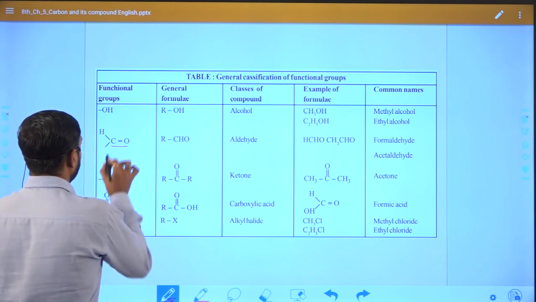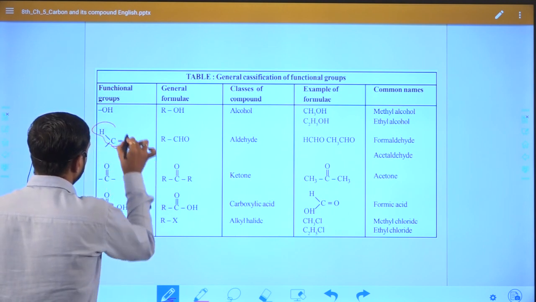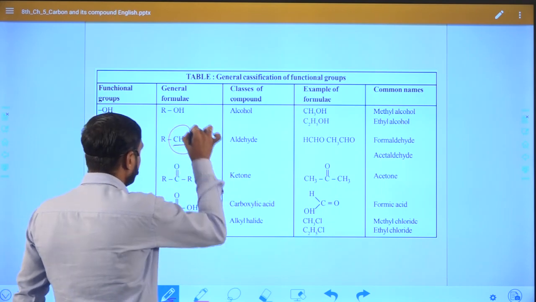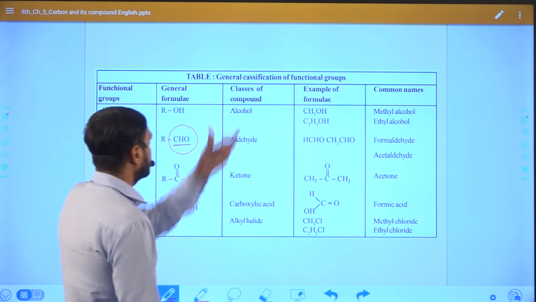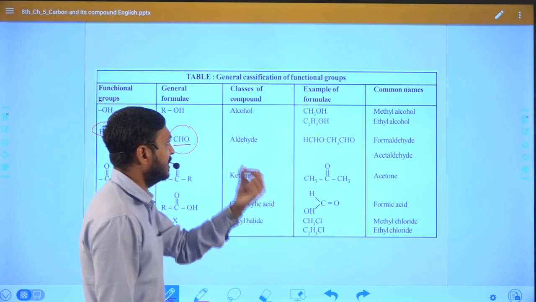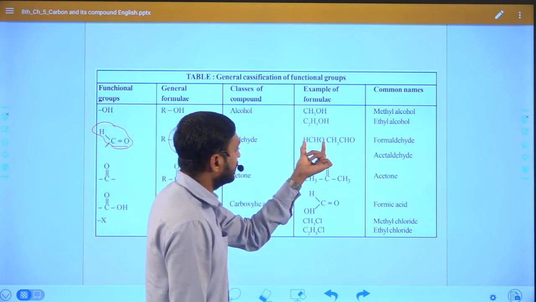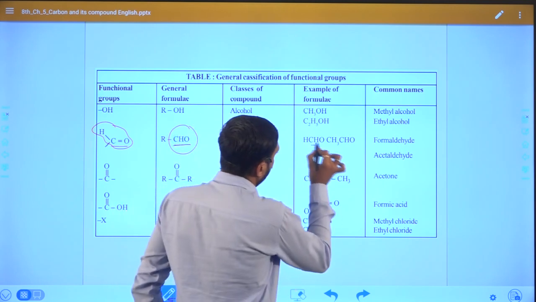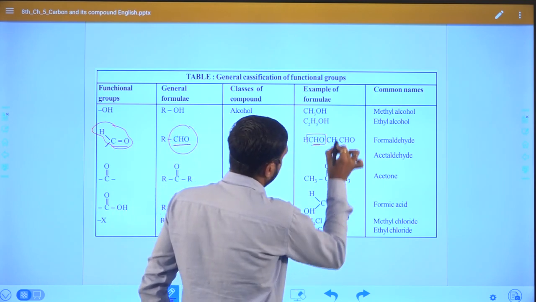Right, you can see here this functional group is known as CHO. CHO is nothing but aldehyde. The class of compound will become aldehyde. So if we take two different examples, you can see here in both cases CHO is present.